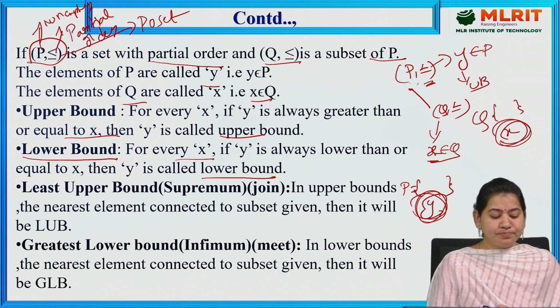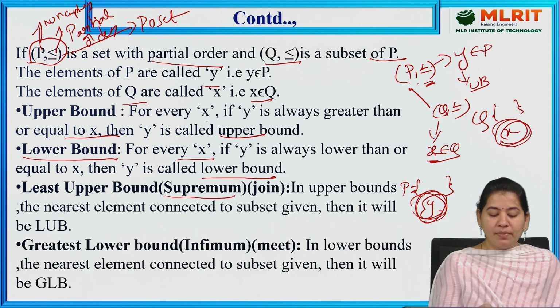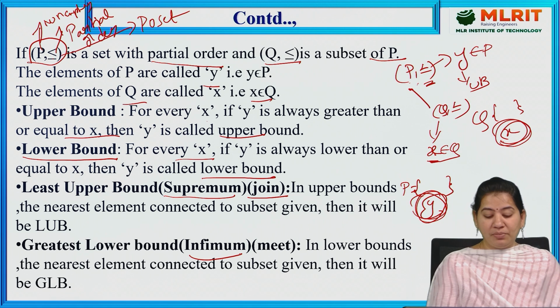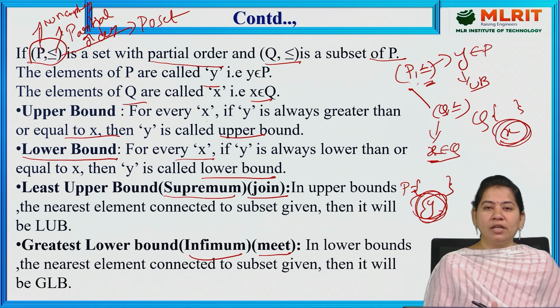We also have least upper bound. Least upper bound is also called supremum or join, and greatest lower bound is also called infimum or meet. So what is this least upper bound? How do we find the least upper bound and greatest lower bound?